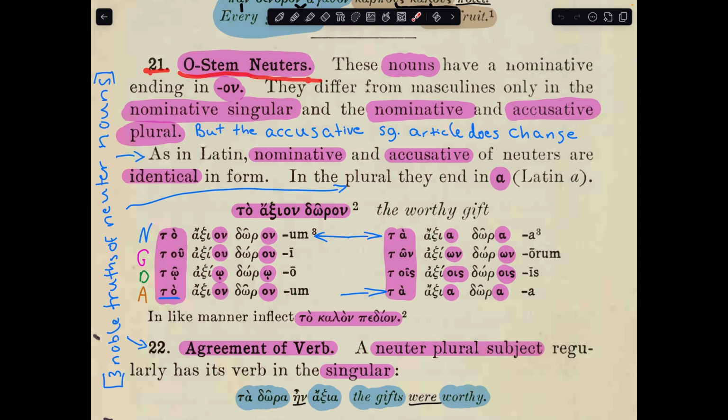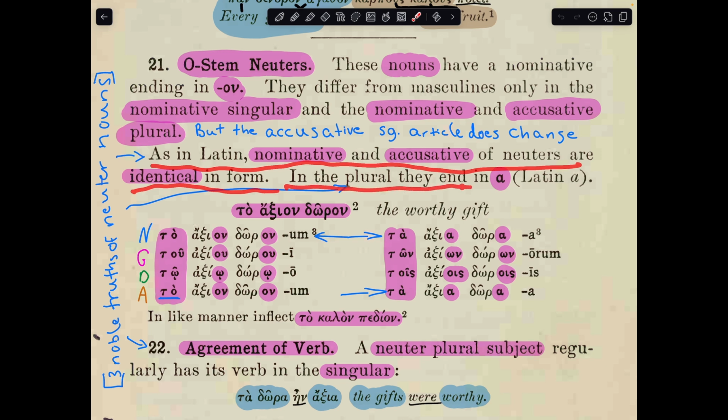21. O-stem neuters. These nouns have a nominative ending in -on. They differ from masculines only in the nominative singular and the nominative and accusative plural. However, I do want you to remember the accusative singular article does change. As you can see right here and here, it's not 'ton' like what you would expect with masculine. It changes to 'to'. As in Latin, the nominative and accusative of neuters are identical in form.